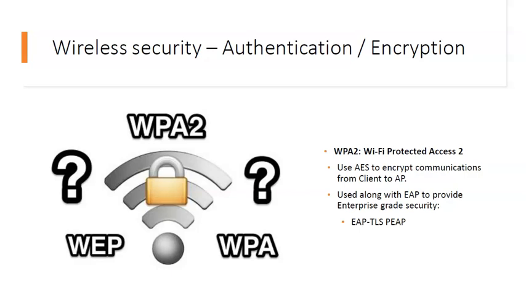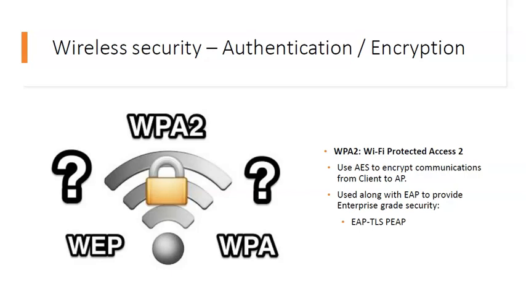This type of communication we can encrypt, and the CISSP exam wants us to know the three standards for the same: WPA2, WPA and WEP. Let's have a look at these standards. First one is WPA2. It is short for Wi-Fi Protected Access 2.